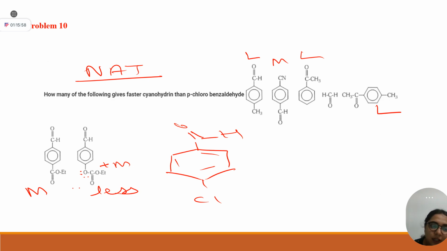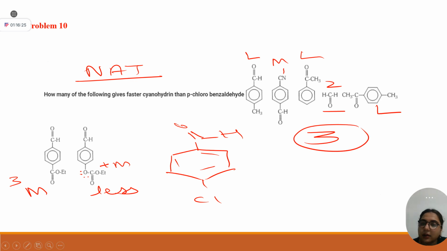Tell me, HCHO is more reactive or your parachlorobenzaldehyde? HCHO is more reactive, because here a phenyl ring is there. Here there is no any additional effect. So how many are more reactive? One, two, and this three. So the correct answer is three.